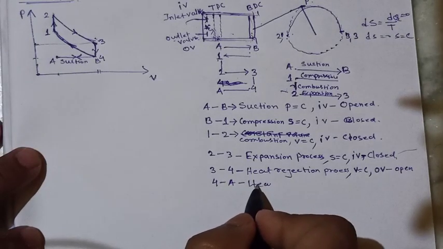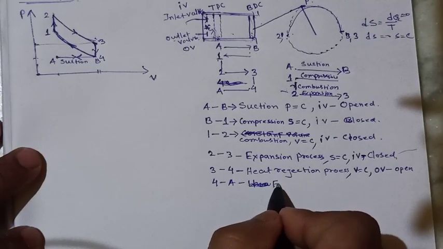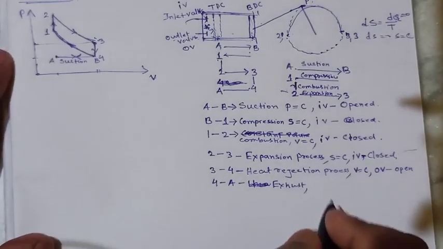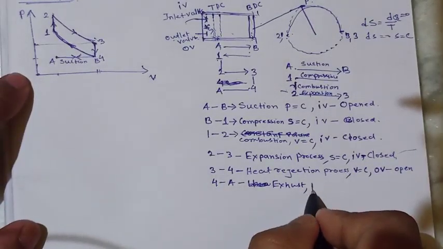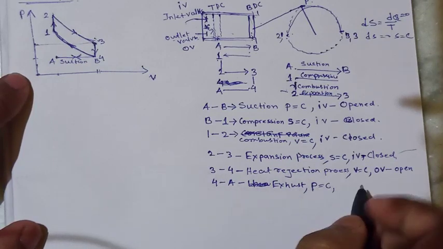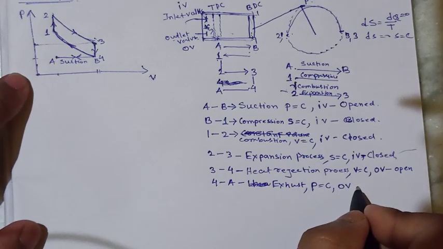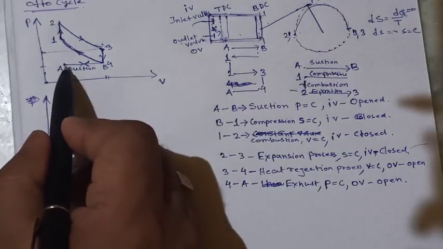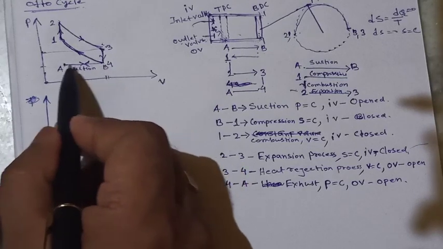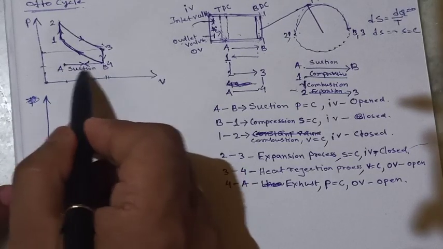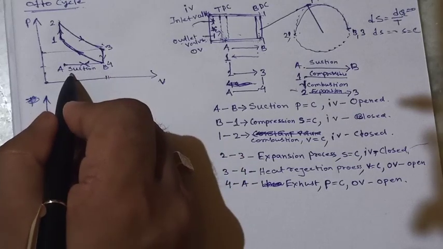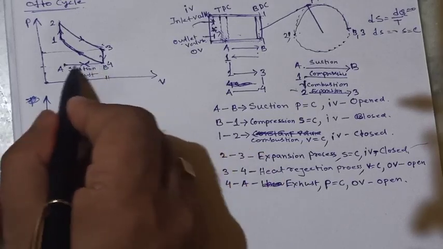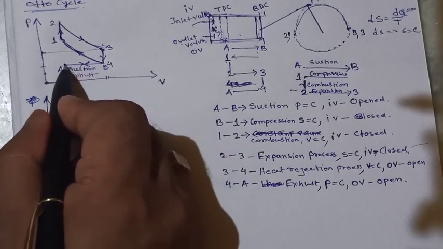This is the exhaust process, where pressure is constant and the outlet valve is open. As you know, this A and B process, the suction process, and further the exhaust process, these two processes pass through the same line.